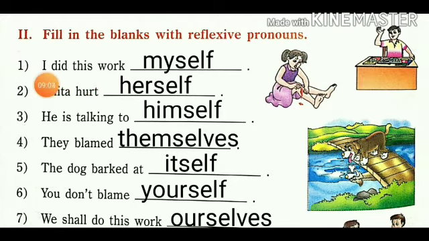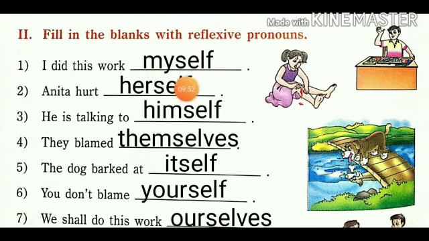We have learned in that chart, I is a personal pronoun and it is converted into myself. So myself is called a reflexive pronoun. So for I we are using myself here. I did this work myself. So I am doing my work for myself. So I did this work myself we are using, and myself is a reflexive pronoun.